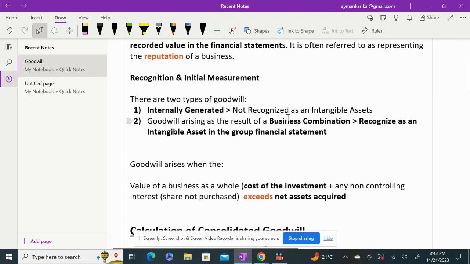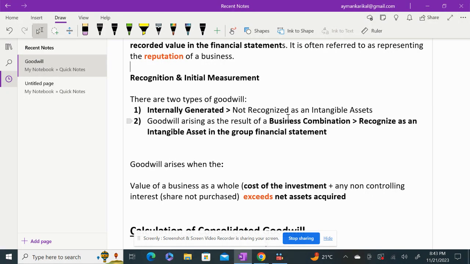When you are talking about internally generated goodwill, you are not supposed to capitalize it and recognize it in your standalone individual statement of financial position. So let us look at what internally generated goodwill is. I'll give you an example.